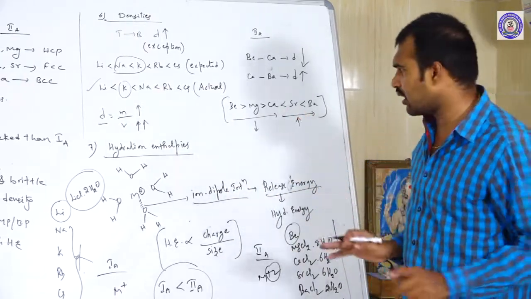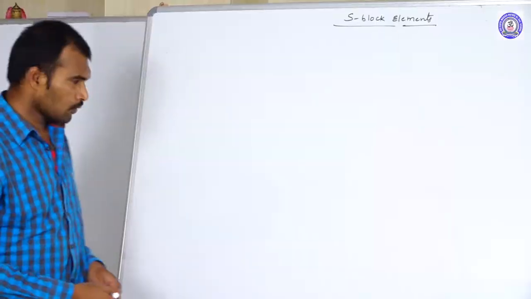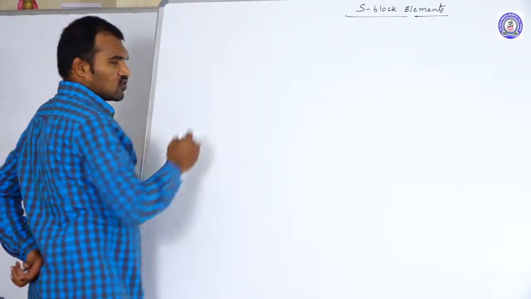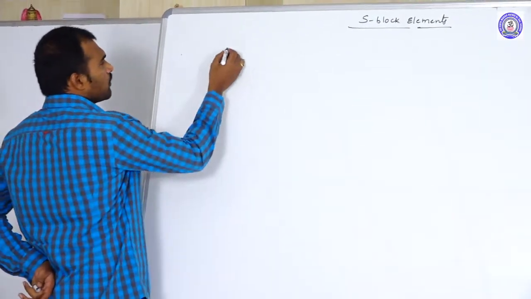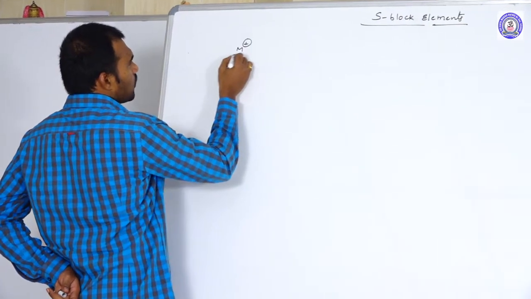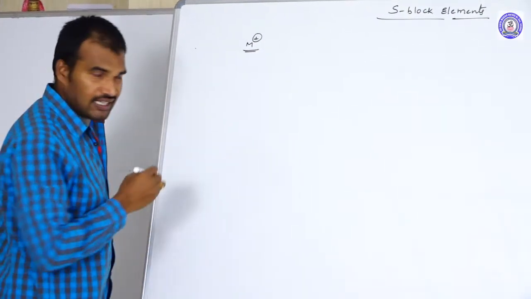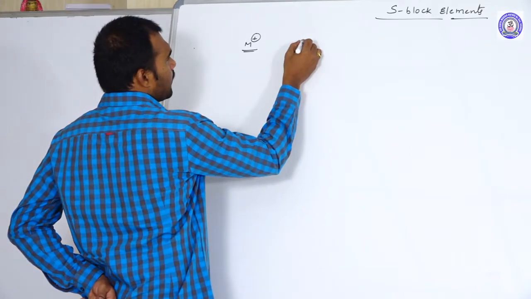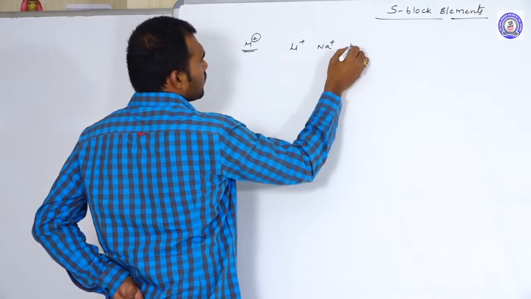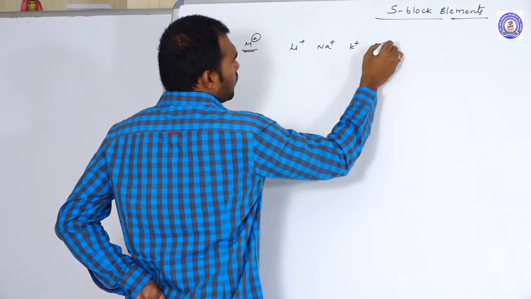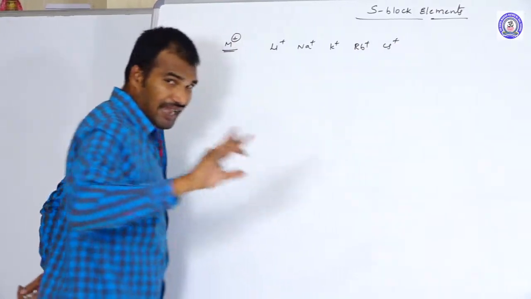Okay, so this is about the hydration enthalpies. From the hydration enthalpies, they may ask you questions like this one. When you compare the sizes of metal ions, M plus ions, that means Li plus, Na plus, K plus, Rb plus, Cs plus, not in aqueous solution.